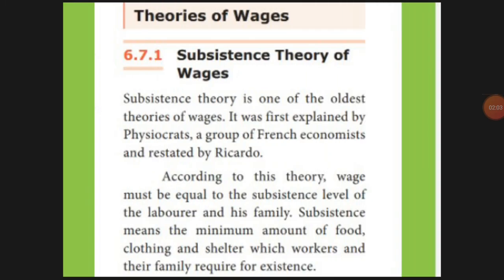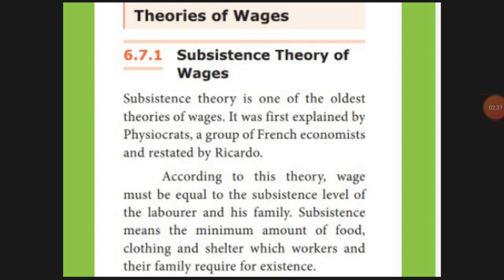Next, the theories of wages. The first one is the subsistence theory of wages. It was developed by Ricardo, the French economist. What he was saying is that the wage has to be paid according to the laborer's family needs. The wage you give should fulfill his basic needs, food and shelter. To meet all his basic needs, the wage has to be paid.